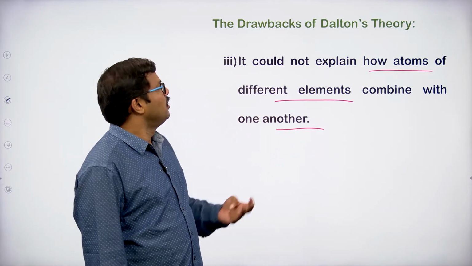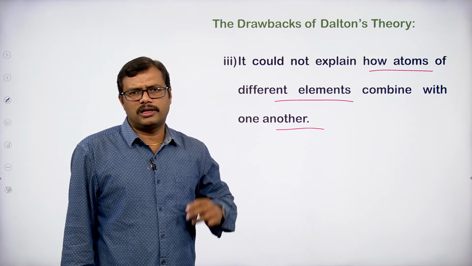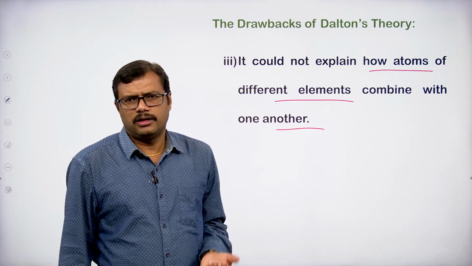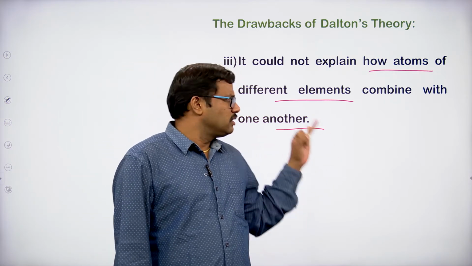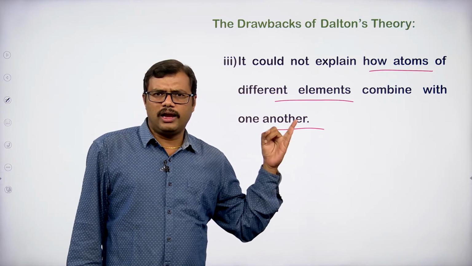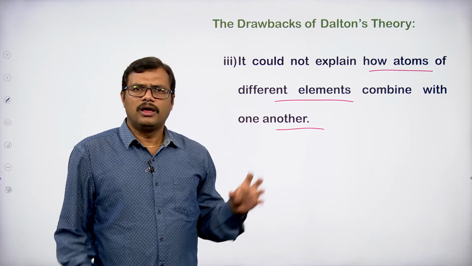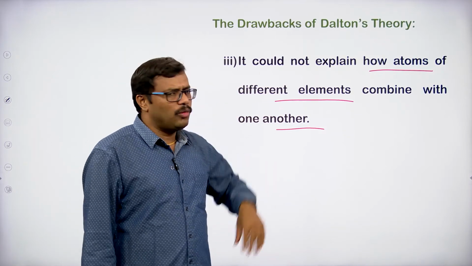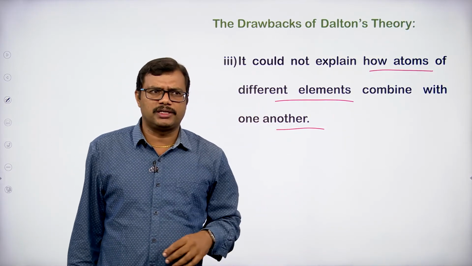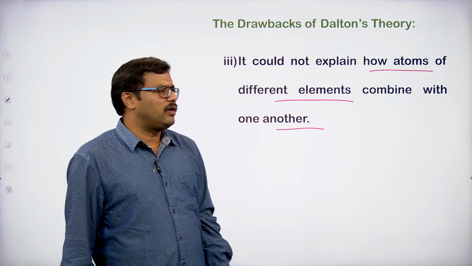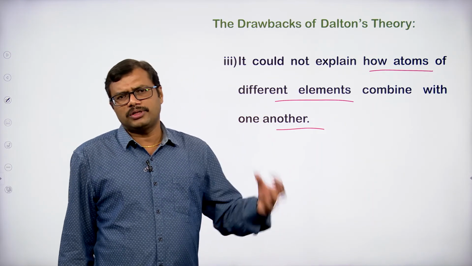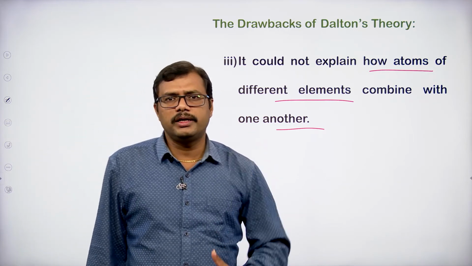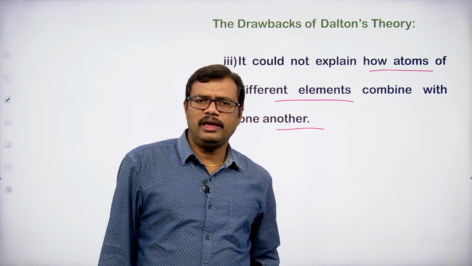So, we can see three drawbacks with respect to Dalton's atomic theory. First, the atom has no structure. Second, how atoms of different elements differ from one another; when there is no structure, how are they going to differ? And third, how atoms combine with one another, how atoms of different elements combine and give a compound atom. All these concepts were not clear in the atomic theory proposed by Dalton.